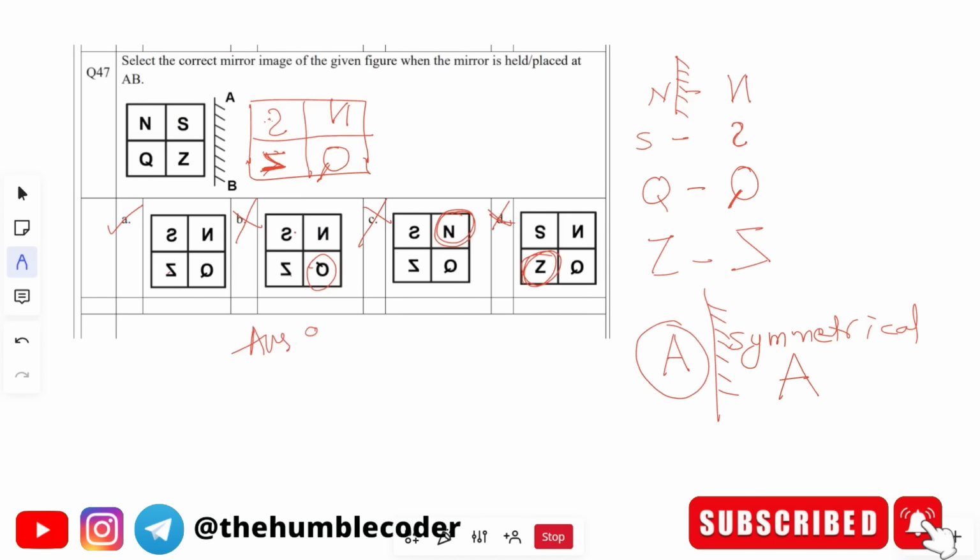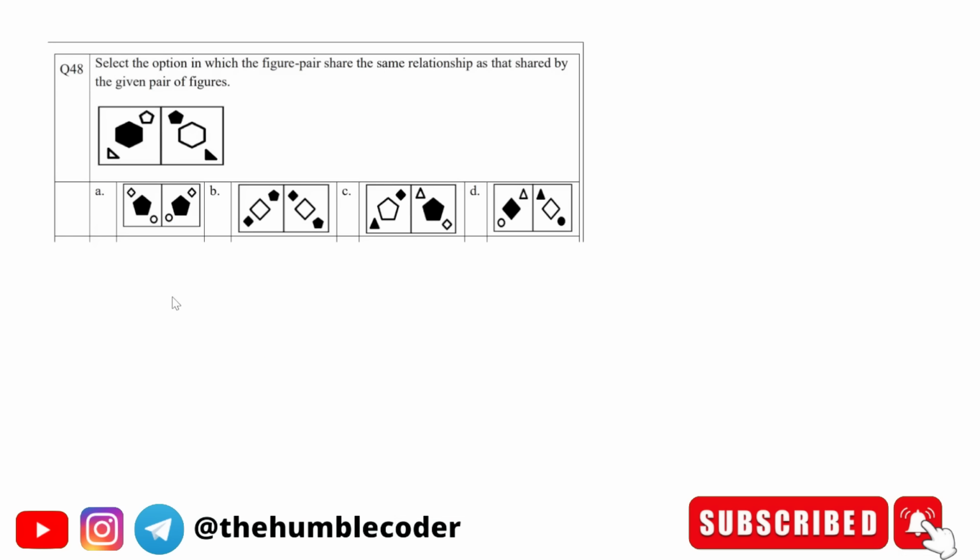The correct answer is going to be option number A, which is this one. Hope you have understood it. Let's now move on to the next question. Let us look at this problem. Select the option in which the figure pair shares the same relationship as shared by the given pair of figures.